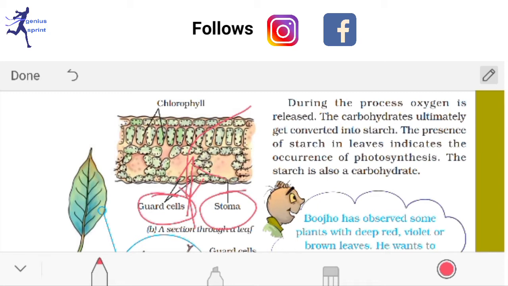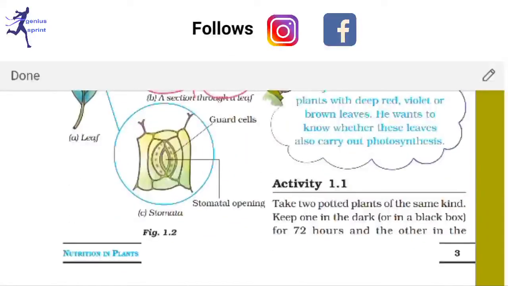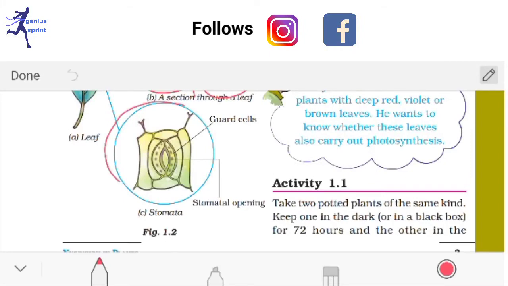Okay, so this is a very important question. Let's continue. Here's a wonderful drawing given there. You can practice these drawings at home, because this kind of question is basically asked in exams. So you should practice these questions.